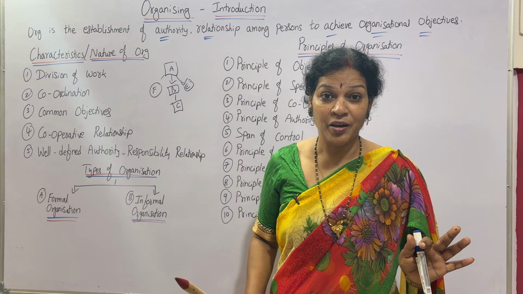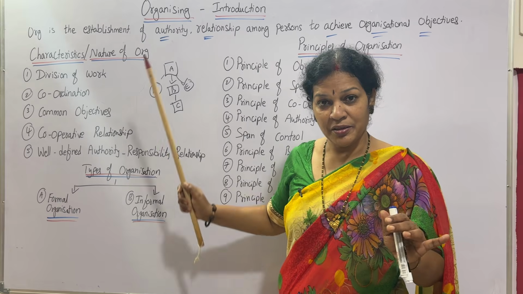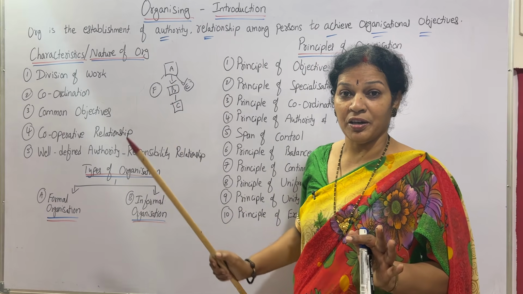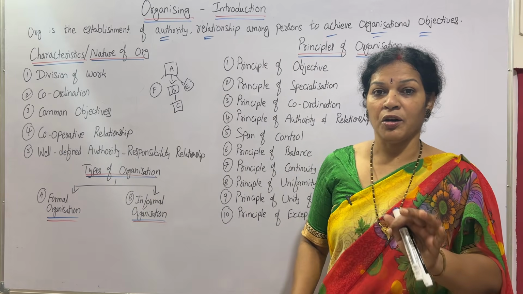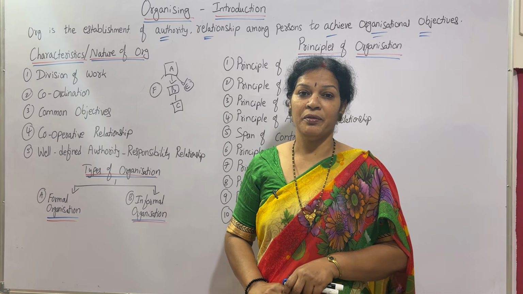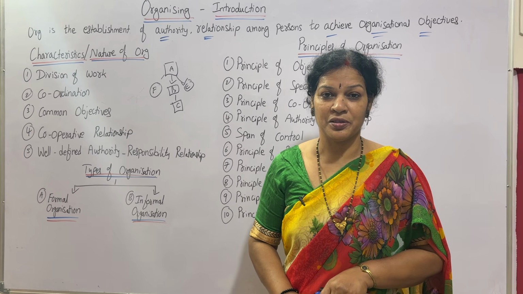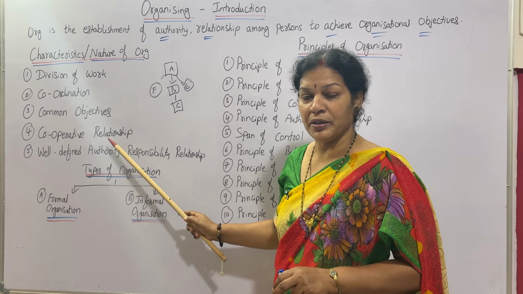Then we say it as a horizontal. Whether it's a vertical or horizontal relationship, but remember always that there should be a good cooperative relationship. Then only we'll be able to achieve our goals. Okay, so that's about cooperative relationship.